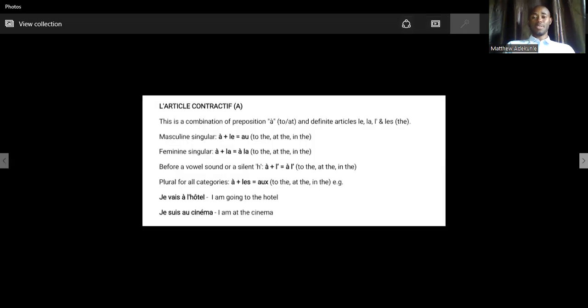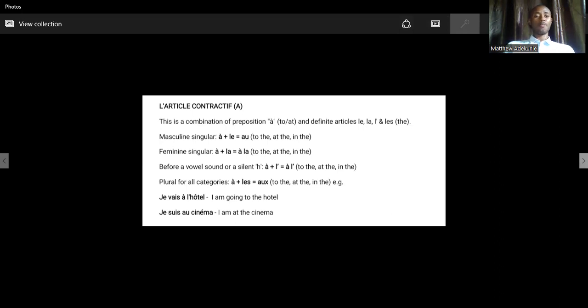L'article contractif is a combination of the preposition à, which means to or at, and the definite article. When we talk about contractive, it comes from the sense of squeezing, a joining together. That's why we are giving it the title French mathematics. What are we combining together? We are combining the article à with lo, la, l apostrophe, and le, as we took in the first tip.